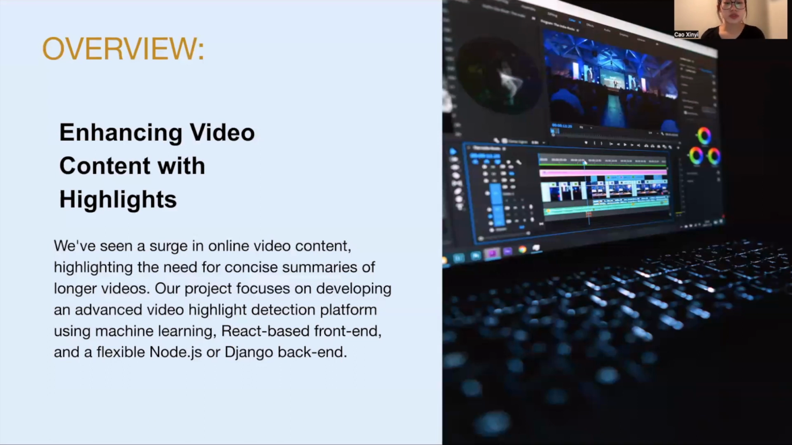Our project focuses on developing an advanced video highlight detection platform, using machine learning, a React-based front-end, and a flexible Node.js or Django backend. Consequently, we want to offer a platform that generates immediate, relevant, and engaging video highlights to users across various genres of video.